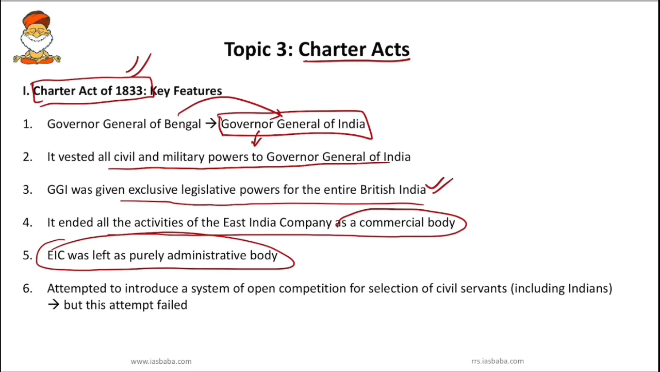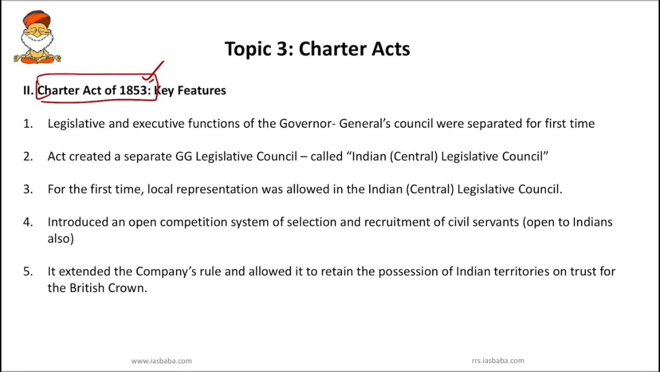The next important point is that this Charter Act of 1833 attempted to introduce a system of open competition for selection of civil servants including Indians. However, this attempt failed. So you have to know, the first attempt towards civil service examinations which were open to Indians was done during this particular Charter Act of 1833. However, this attempt failed because the Court of Directors of East India Company did not agree.